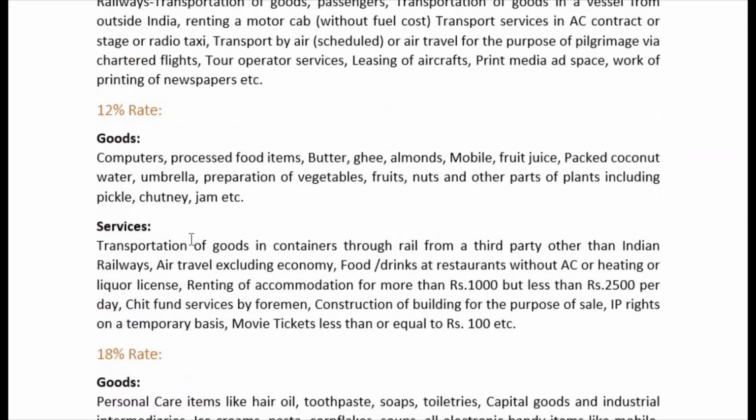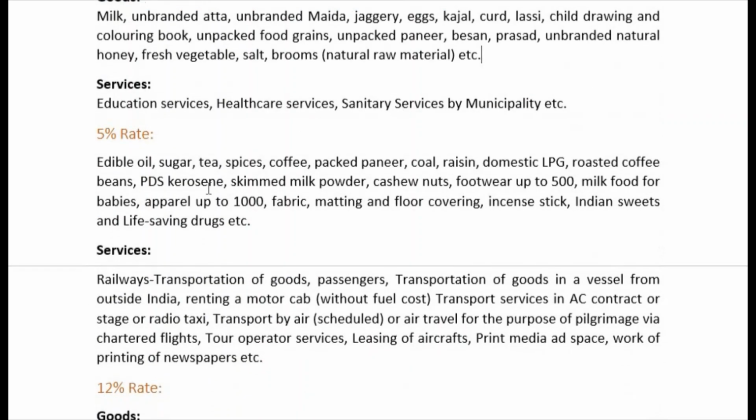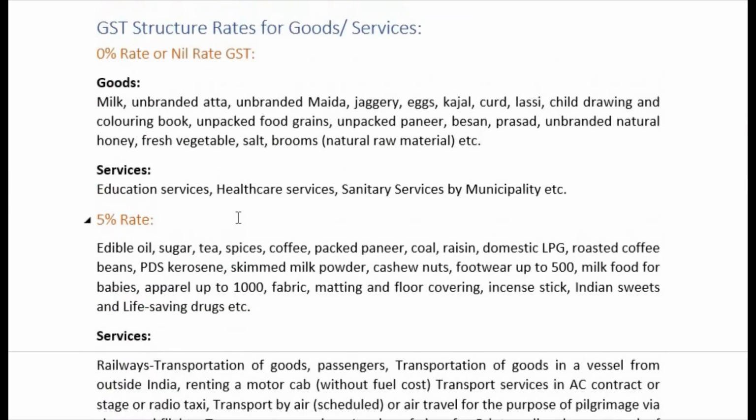Hope this is understood. Sir, how do we remember, you may ask me, so many goods and these many tax rates? See, you can use a logic. There is one basic logic, and that will not work everywhere. All those goods and services which come under basic needs are either 0% or 5%.